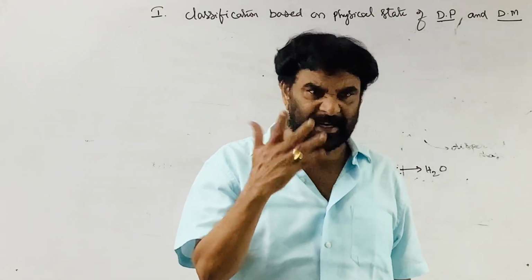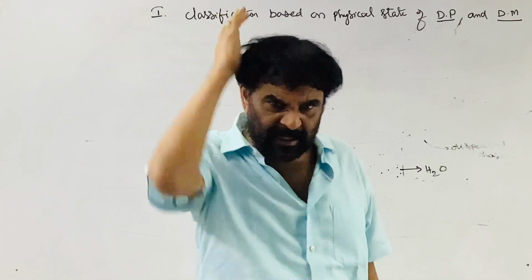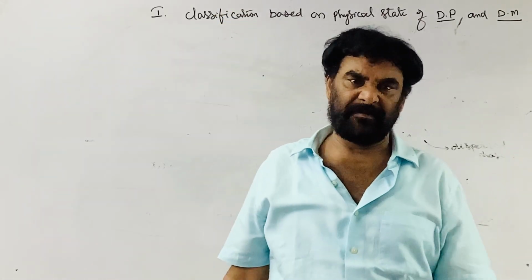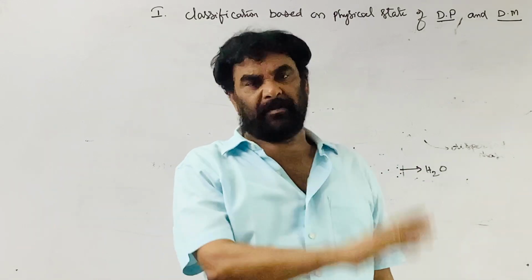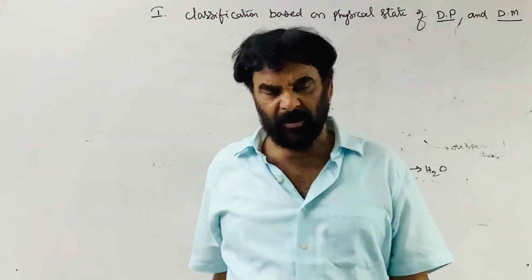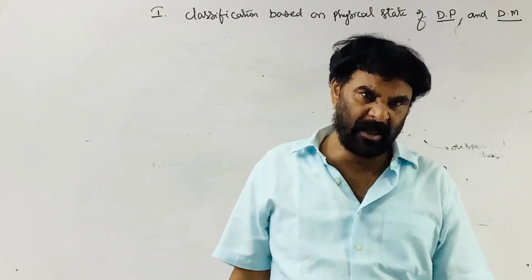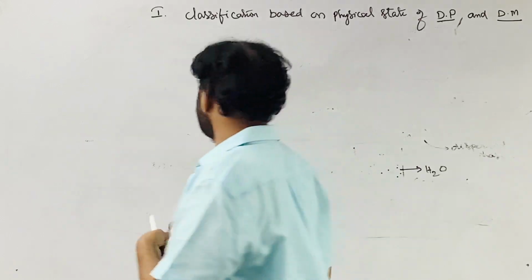So formation of a heterogeneous mixture is not possible. Gases always form homogeneous mixtures. Therefore gas in gas type of colloidal solution is not possible. By taking two gases, we cannot prepare a colloidal solution.